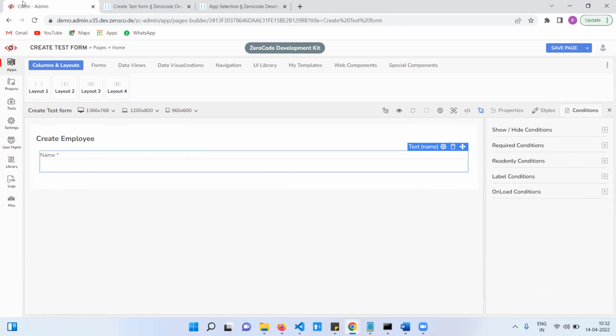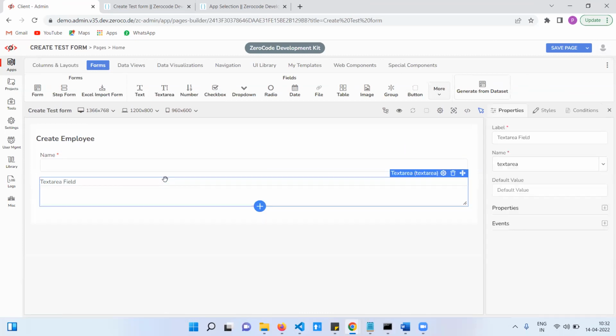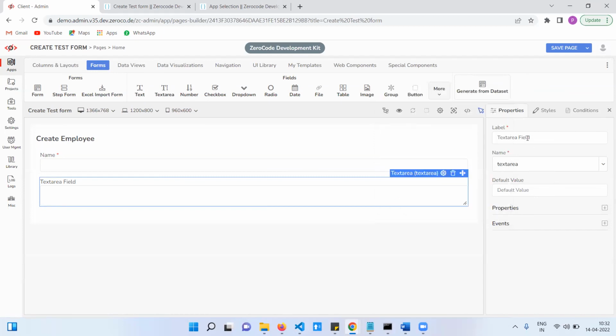Next, this text field allows a single line of text. The next one is the text area. It allows multiple lines of text. These also have the same options. So this is the label, I mean the display name, and this is the API name. I mean, whatever name is mentioned in the dataset or API, the same we need to enter here.